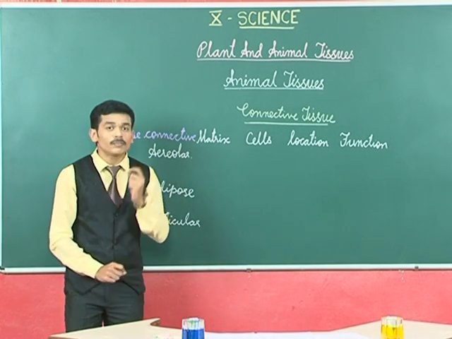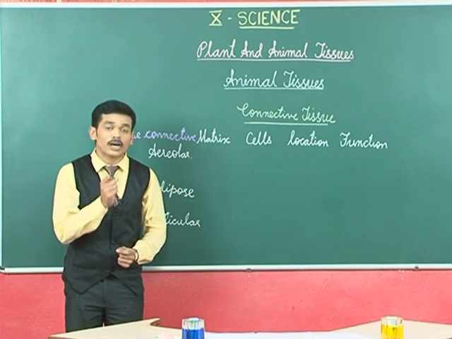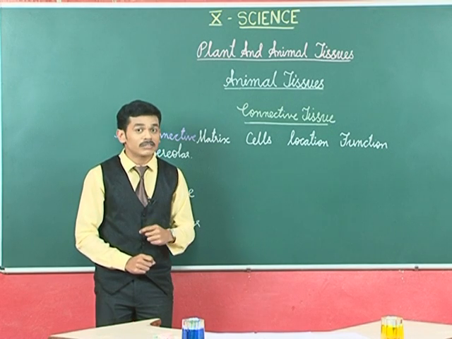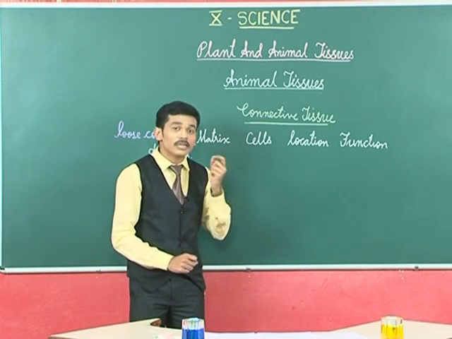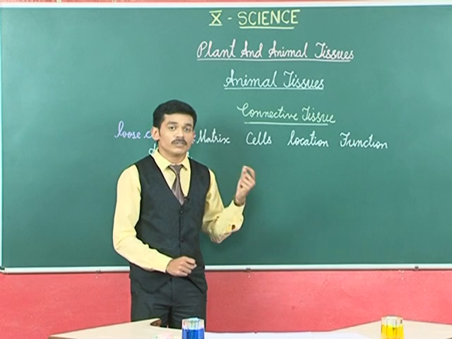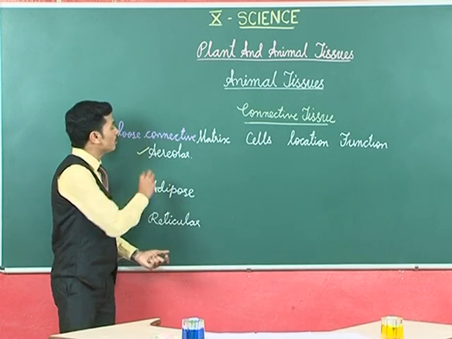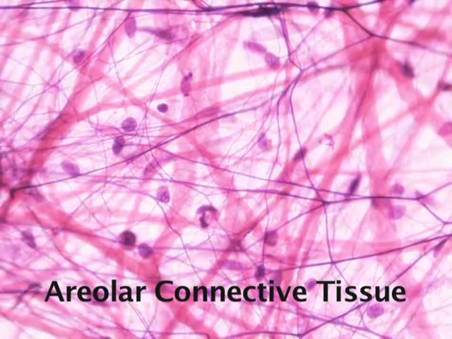Let us know about the matrix, as to what fibers are present in the matrix. Let us know different types of cells present in the connective tissue. Let us know its location and the function of this particular connective tissue. First, we shall learn about areolar connective tissue.